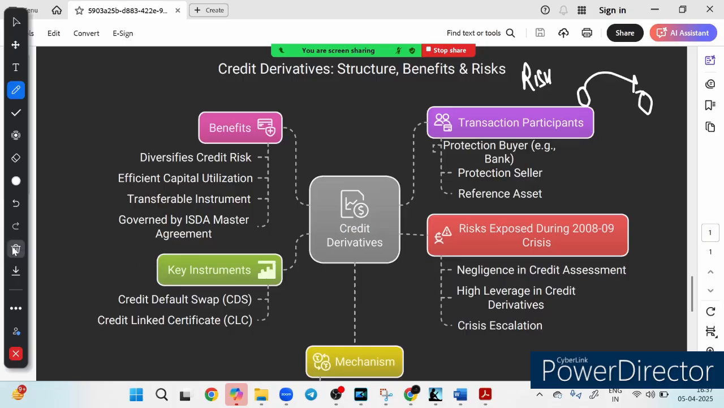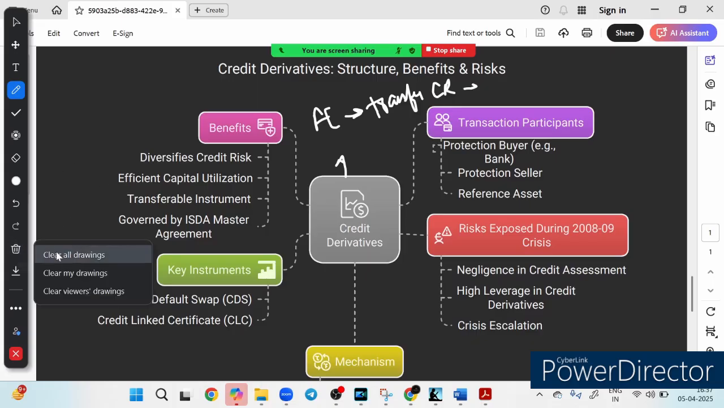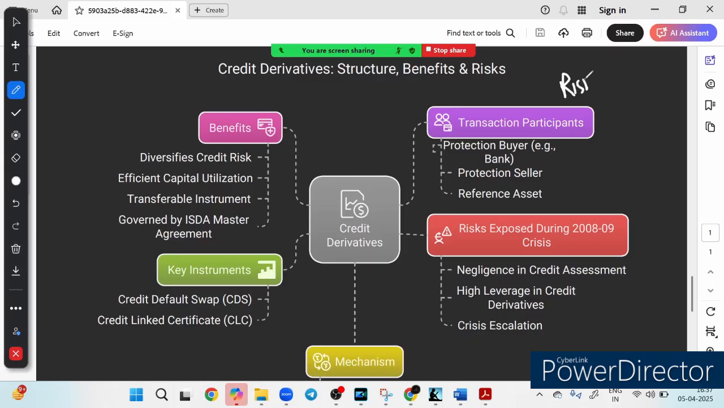What is a credit derivative? See, credit derivatives are financial contracts that help institutions transfer credit risk from one entity to another without selling the underlying asset. We don't need to sell the underlying asset, but what we are doing is transferring credit risk from one entity to the other. That is the definition of credit derivative. Again I am repeating, you are not selling the asset, but rather you are transferring risk from one entity to the other.